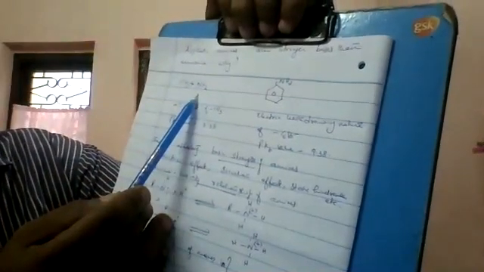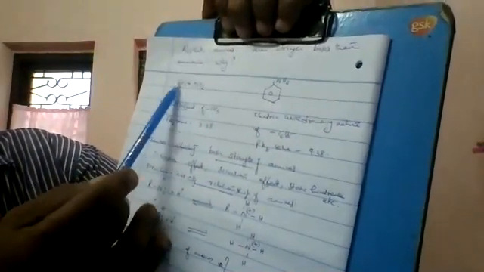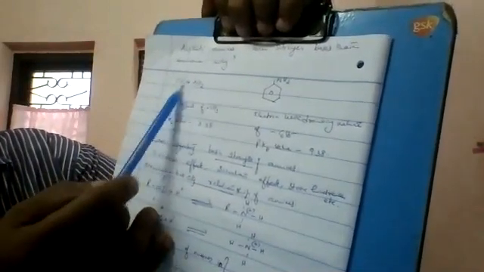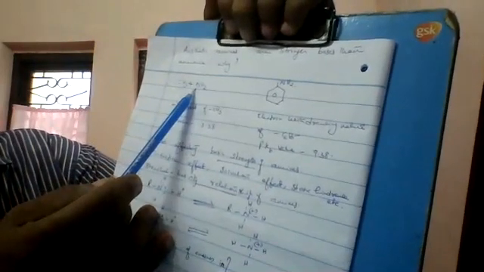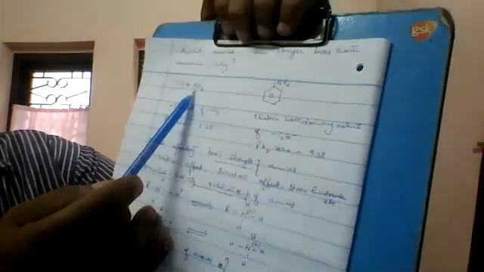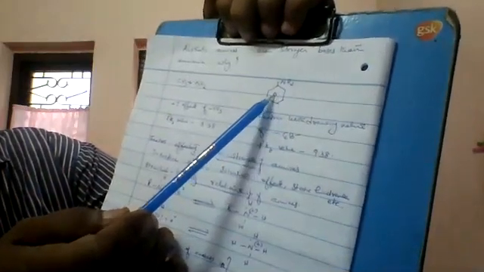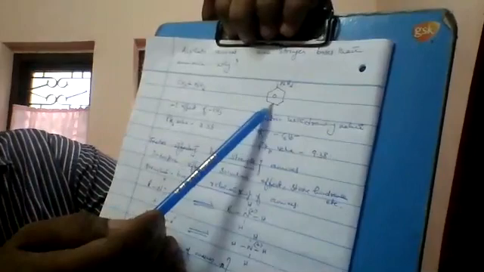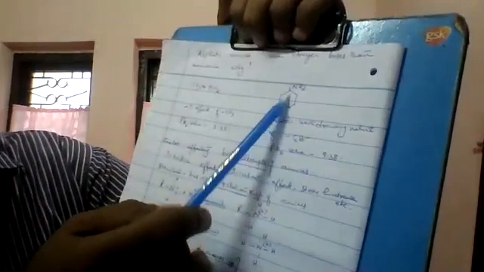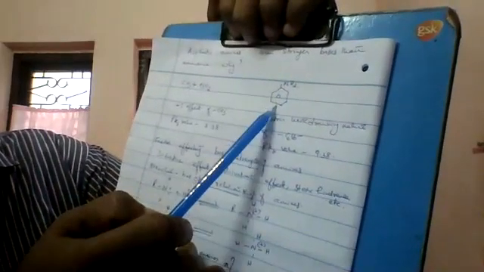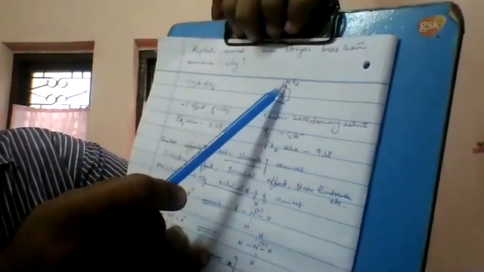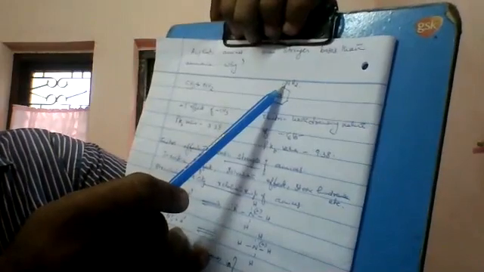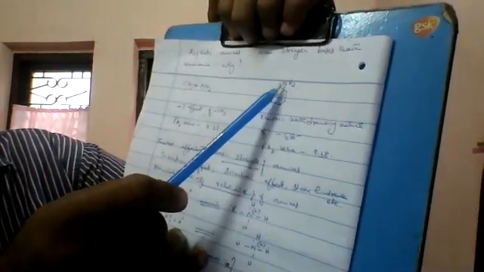If you observe the first one, we can see that one CH3 group is there. So, plus I effect of the CH3 group. Because of the plus I effect of the CH3 group, the electron density on this nitrogen will be more and more. In the second case, C6H5NH2, the C6H5 group has the nature of electron withdrawing. So this group withdraws electrons from nitrogen, and hence the lone pair of electrons on nitrogen will be less available, or the electron density on this nitrogen will be less.